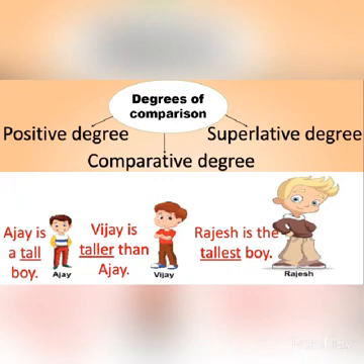In the second one it is, Vijay is taller than Ajay. Here I am comparing Ajay and Vijay. That means in the second sentence I am comparing 2 persons. Now, in the last one it is, Rajesh is the tallest boy. That means I am comparing Rajesh with the rest 2, or I can say I am comparing Rajesh with all.